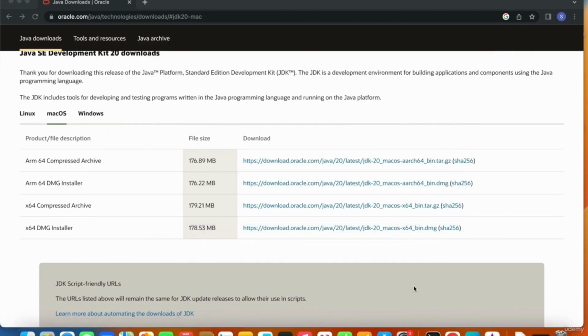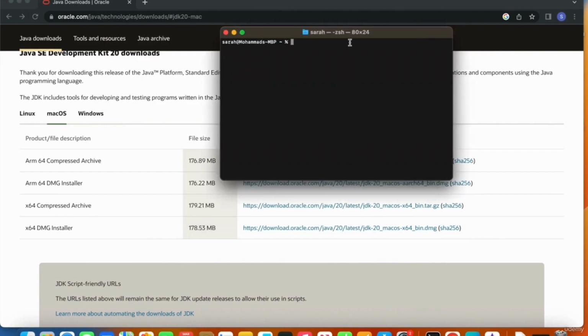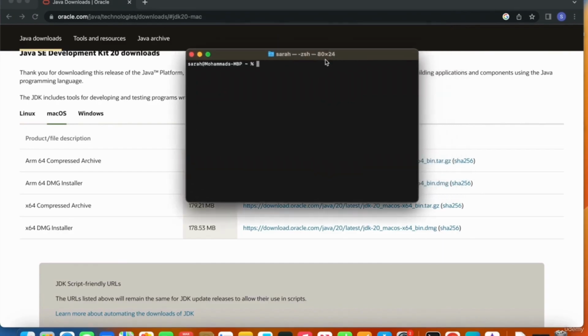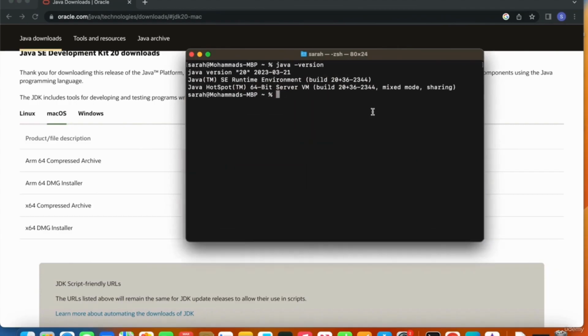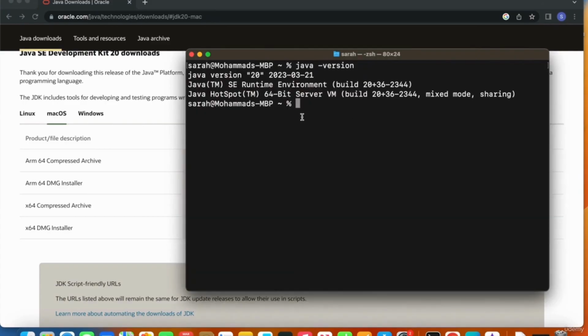And let's check now the version of Java. So this is my terminal here. I can just say java -version, and as you see, let's go and increase the size of the terminal font. So here, as you see, Java version 20 got installed.